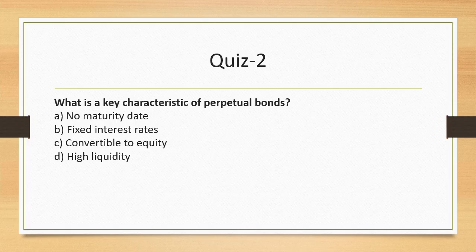Question 2. What is a key characteristic of perpetual bond? What is the meaning of perpetual bond? The simple meaning is that perpetual bonds, as the name suggests, are forever. So high liquidity, convertibility to equity, fixed interest rates, all these are not correct answers. No maturity date is the right answer because it is a perpetual bond.